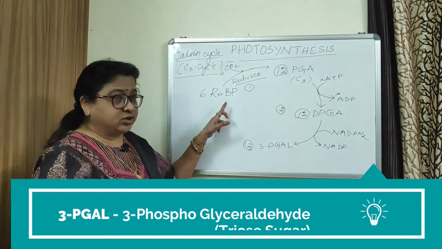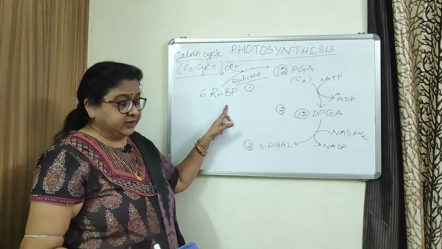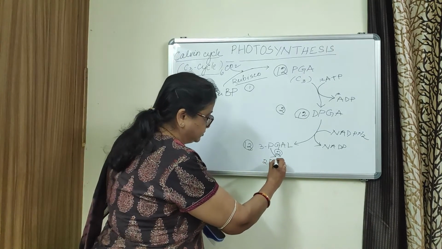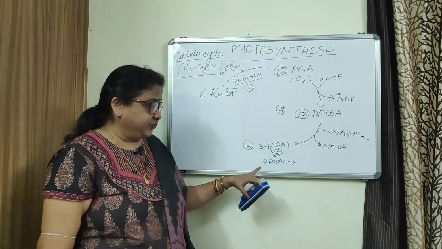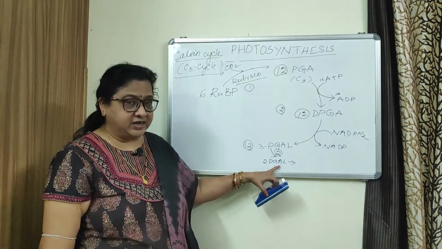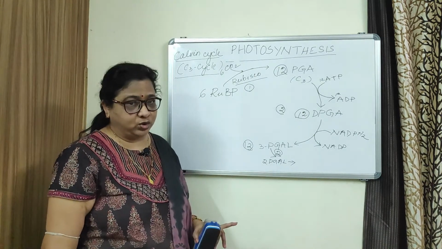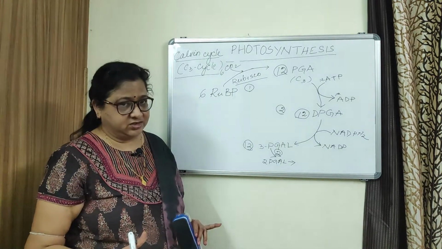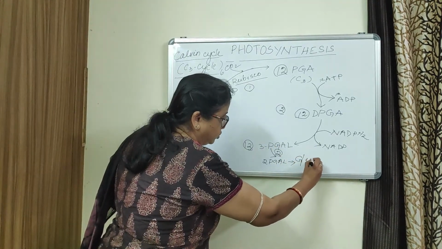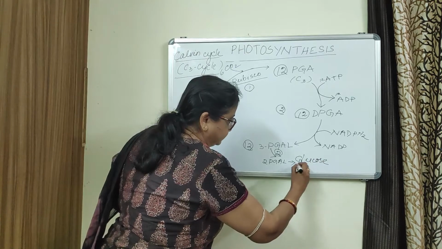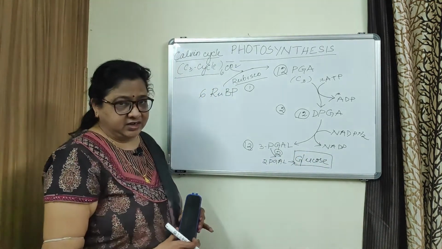Then to continue the cycle, the RuBP has to be produced. Out of these 12 molecules of PGAL, 2 molecules of phosphoglyceraldehyde are separated, which produce glucose through a number of reactions. So glucose is synthesized here, which is the photosynthetic yield.